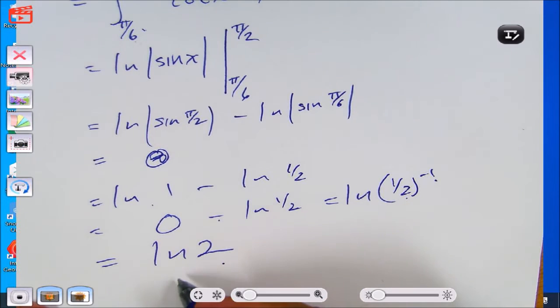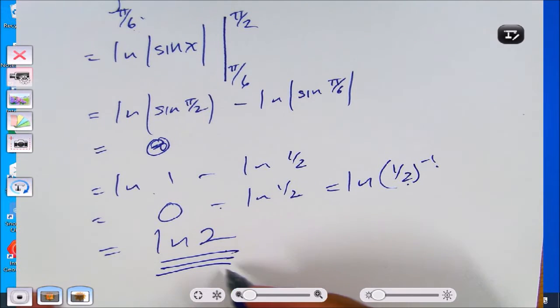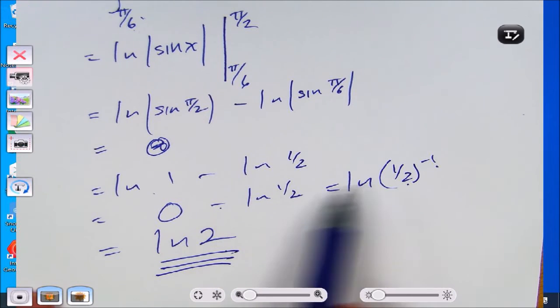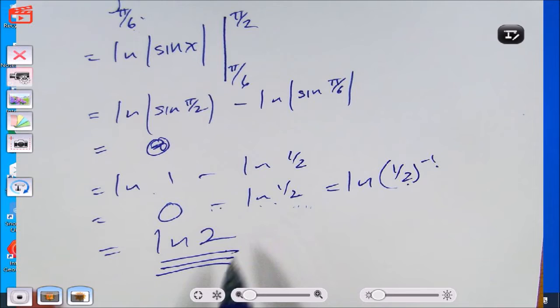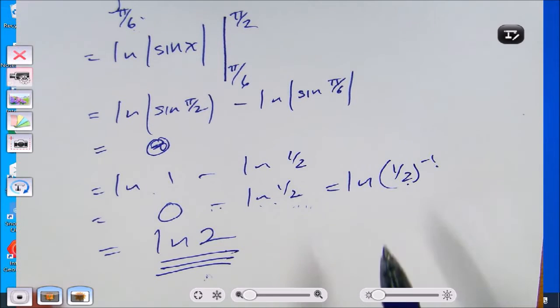Okay, most definitely this will be on a multiple choice answer. You will not find negative natural log of half. You will find positive natural log of 2. Okay, that's definite. What's the ln of 2? I don't know. Like negative 0.1 or something. I don't know. I mean, that could be completely wrong.